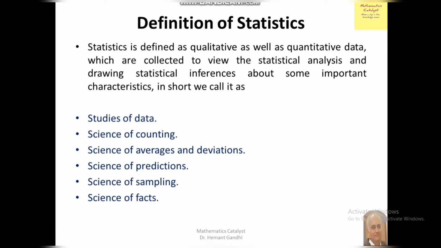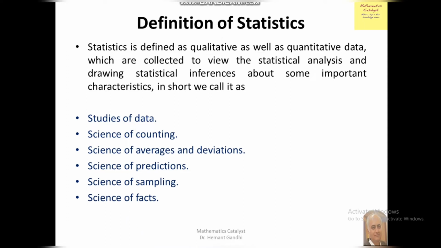देखिए, we know about the study of data from the initial age, like ninth class, 10th class. We all hear about this chapter, study of data. After that, science of counting. Science of counting means science of numbers, you can say. And third is science of averages and deviation. Basically, everybody knows about averages like mean, mode, median. These are the three parts of average. And deviation is standard deviation, variance, mean deviation, and range. These are the parts of the deviation.